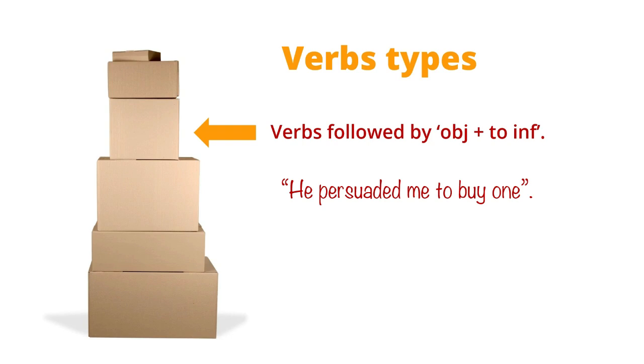You could not say he persuaded to buy one. It takes the to infinitive, but we need the person that he is persuading to be mentioned in the sentence. He persuaded me to buy one. She persuaded him to buy one. They persuaded us to go to the party, etc. Persuaded requires the object before the to infinitive.